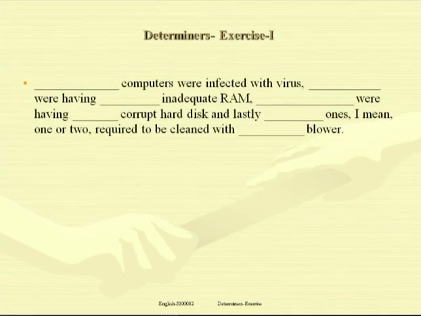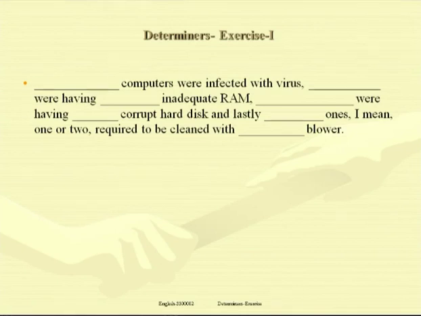Further, what is the story of Jack, a lecturer in computer engineering? Dash computers were infected with virus. Dash were having inadequate RAM. Dash were having corrupt hard disk. And lastly, dash ones, I mean one or two, required to be cleaned with dash blowers. In the first blank, we will put determiner some. Some computers were infected with virus. Some, more than one.